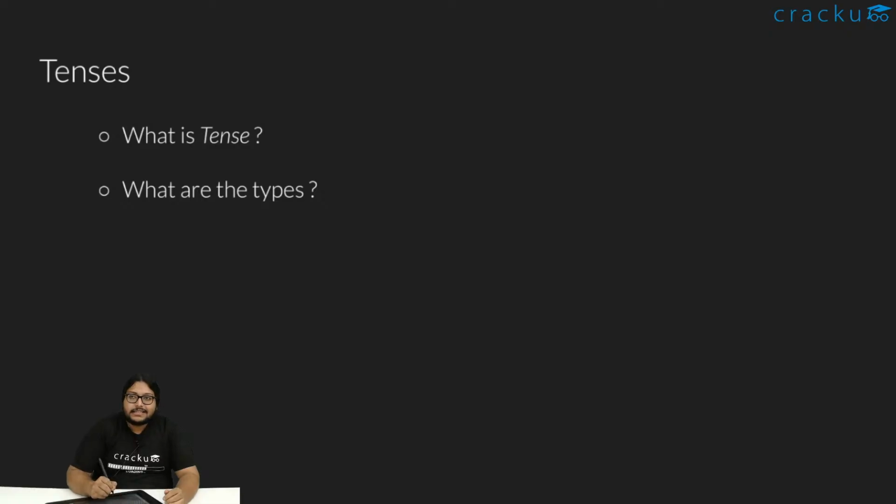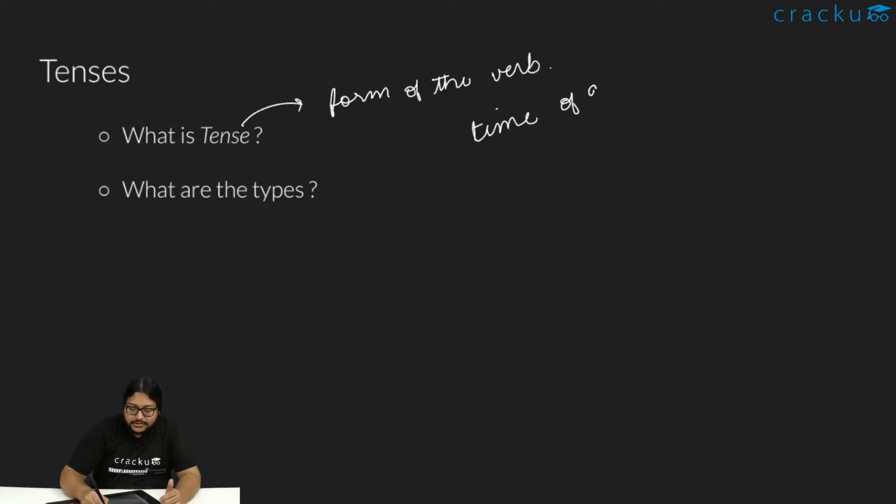So, what is tense? Tense is essentially a form of the verb which tells us the time of action. Tense is not time. Tense does not tell us time. Tense tells us when a particular action has taken place. It is a form of the verb. Looking at the verb in the sentence, we can understand that this particular action is happening now, or is supposed to happen in the future, or it happened somewhere in the past and is still continuing. Whatever it is, for that we have the different kinds.